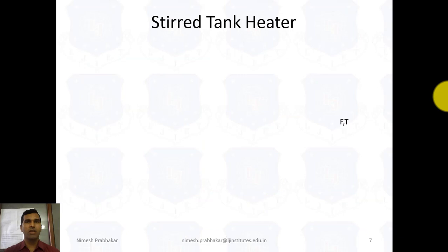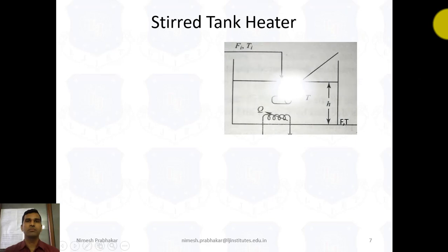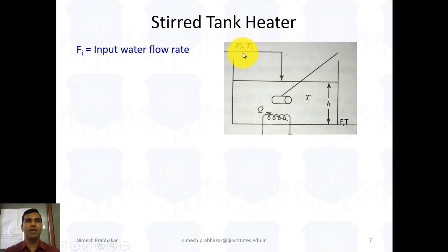Now for the energy conservation, we take another example, like this is an example of a stirred tank heater. Here Fi indicates the inlet water flow rate, or the input fluid flow rate. Ti indicates the inlet water temperature.